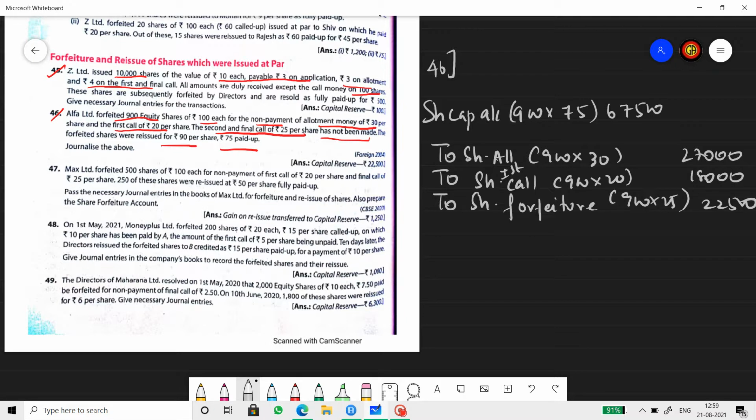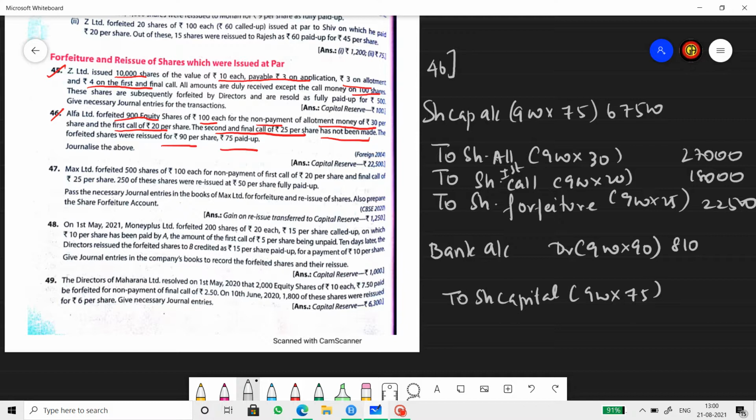Now the reissue entry. Now all these 900 shares were reissued at 90 per share, 75 paid up. So that means reissue price is more than the paid up value. Bank account debit, leave a line and then write share capital. Share capital will be 900 shares, 75 paid up, whereas reissued for 900 into 90 per share.